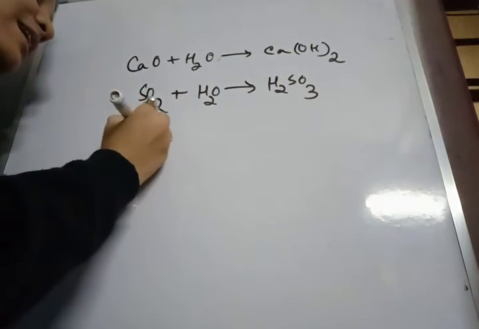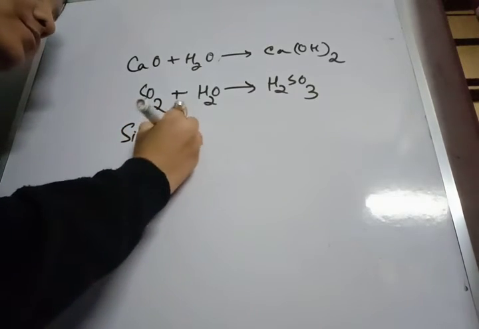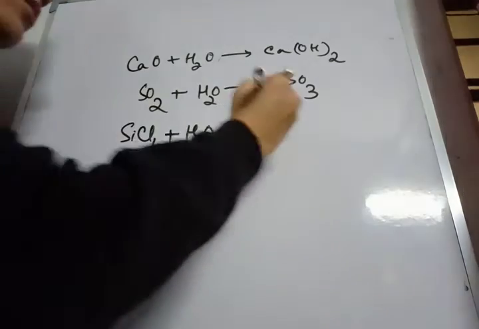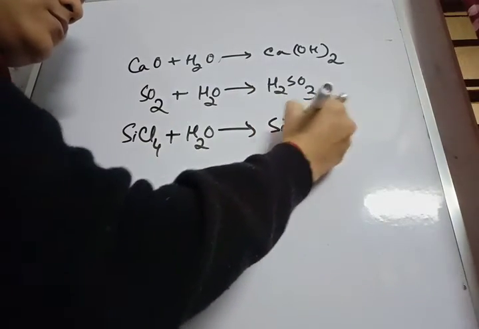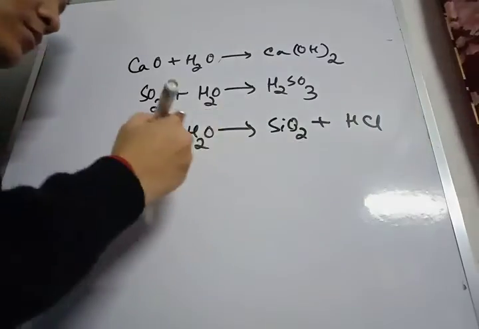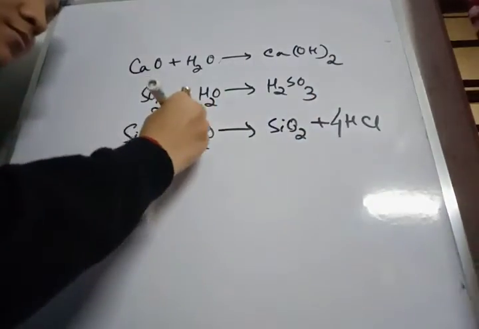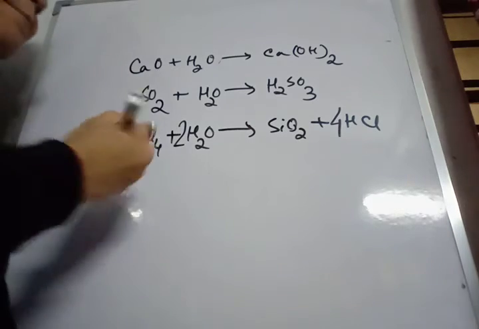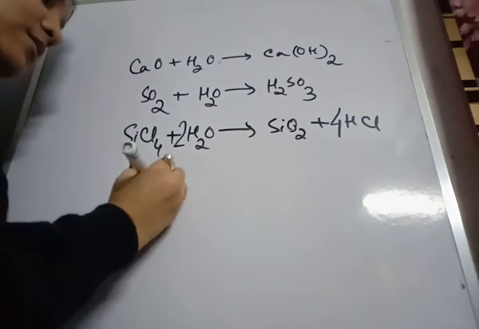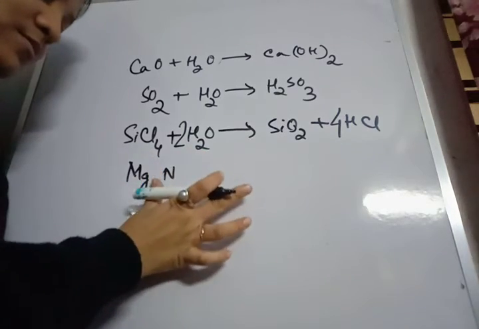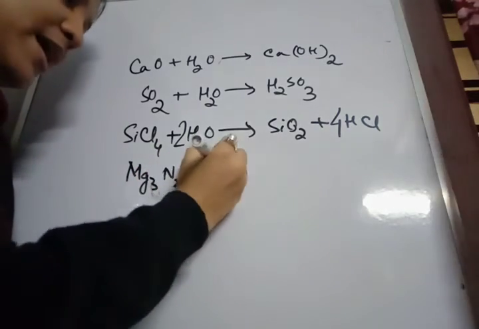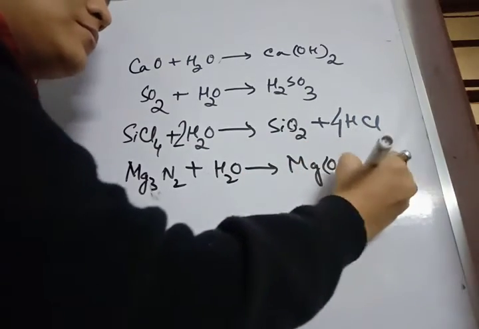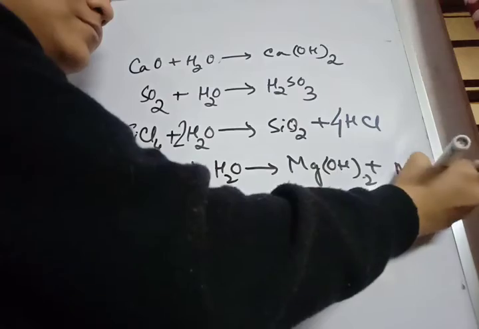It hydrolyzes halides of metalloids. Next, it hydrolyzes magnesium nitride to magnesium hydroxide and ammonia.